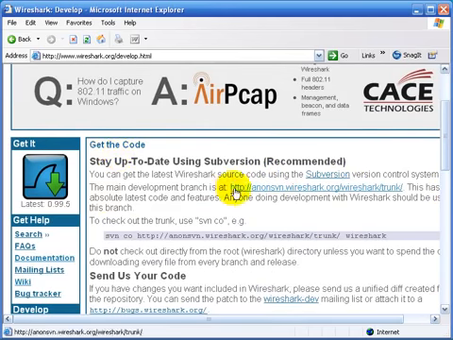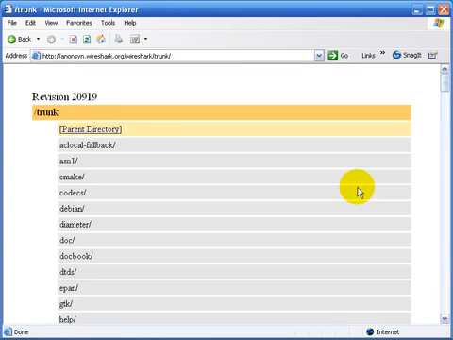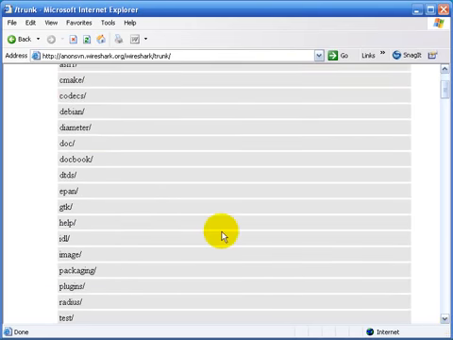Now the main development branch is located at this link, which is anonsvn.wireshark.org/wireshark/trunk/. I'll click on that link, and now it's going to take me into a directory structure of the Wireshark code. Now the dissectors, the decodes, are available under the EPAN directory. We'll select that directory.